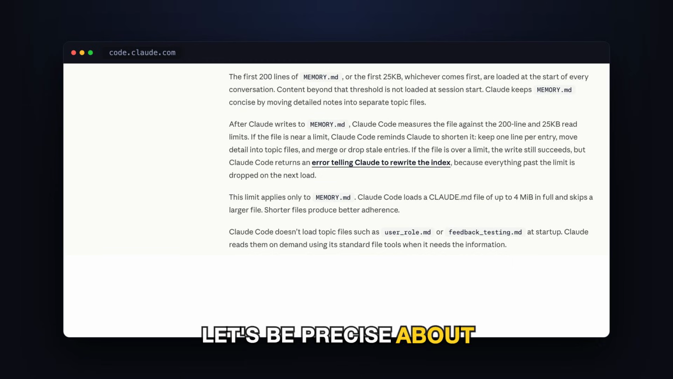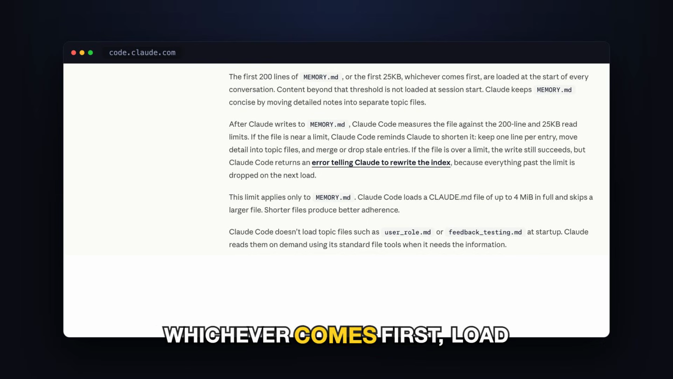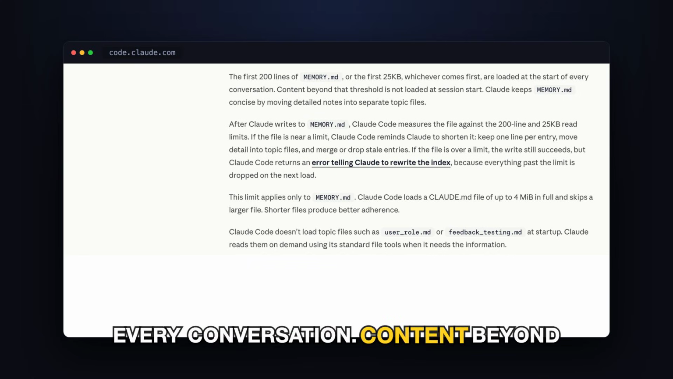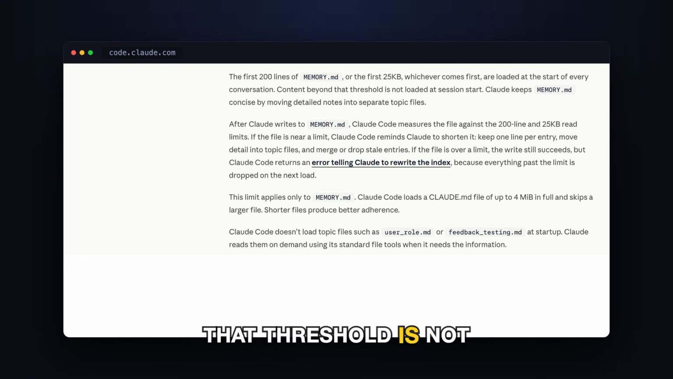Let's be precise about what actually loads, because this is the cost question. The first 200 lines of MEMORY.md, or the first 25 KB, whichever comes first, load at the start of every conversation. Content beyond that threshold is not loaded. And the individual topic files, the ones I've been showing you, are not loaded at startup at all. Claude reads them on demand when it needs them.